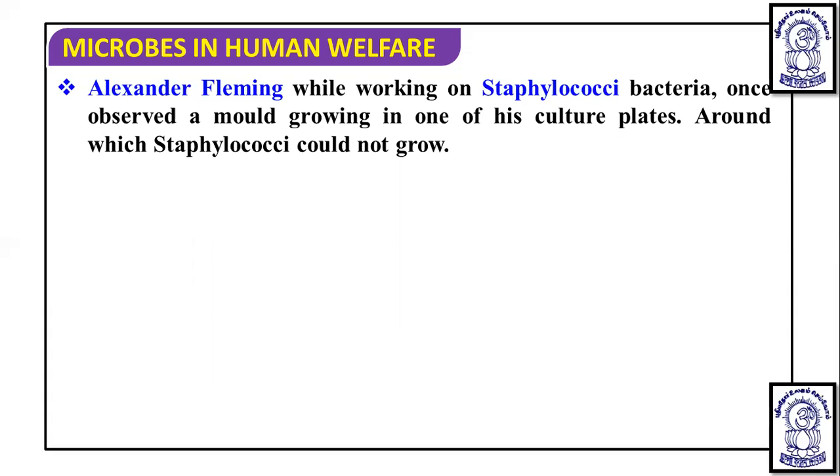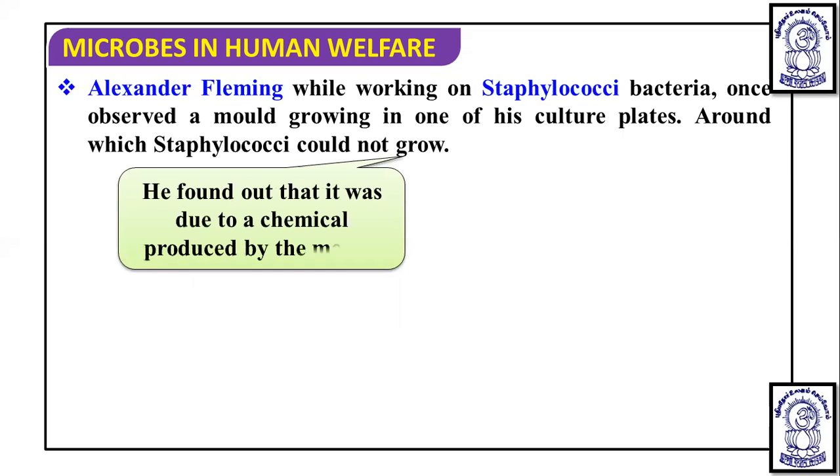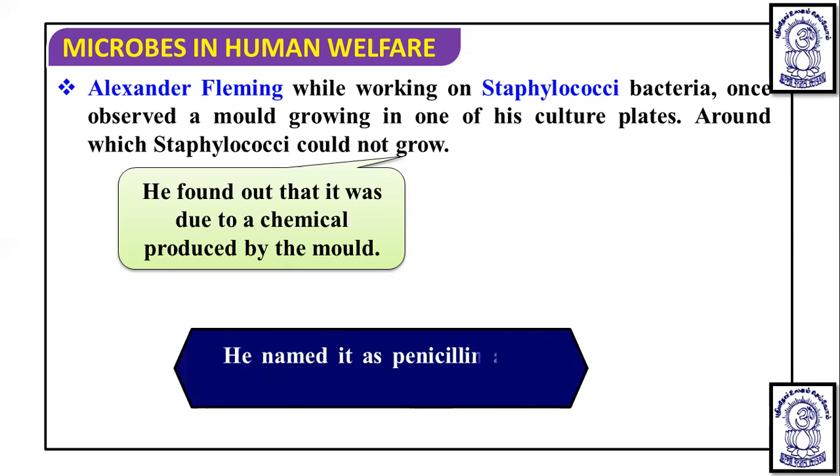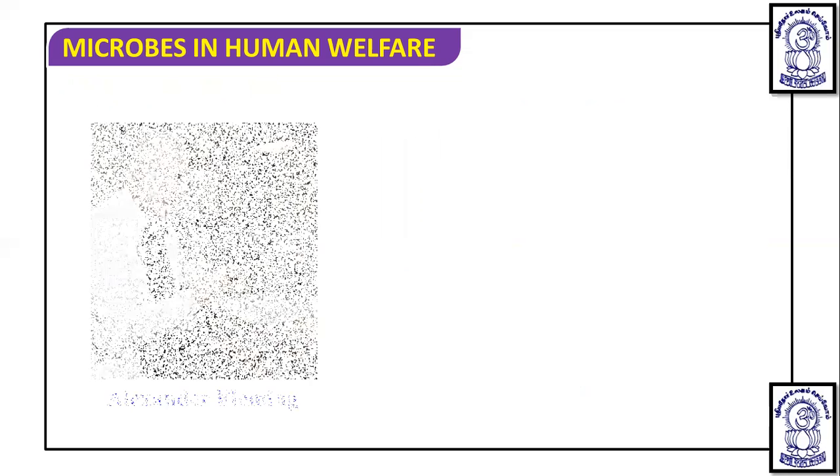So he observed a mold growing in one of the unwashed culture plates, around which Staphylococcus bacteria was not able to grow. Later on he found out that it was due to a chemical produced by the mold, or fungus. He named this antibiotic penicillin, and it is obtained from the mold, that is Penicillium notatum. So the first penicillin was discovered and extracted from Penicillium notatum.